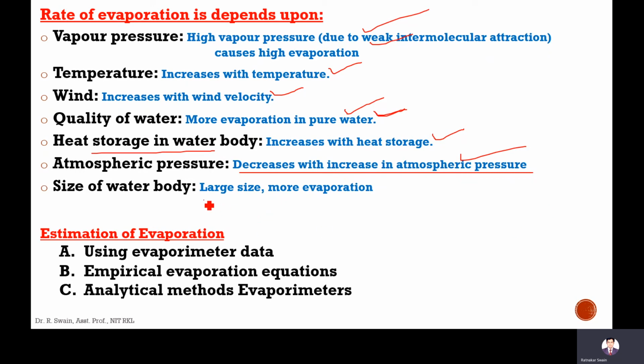Next is the size of the water body. If the water body is large, more surface is open to the atmosphere and there will be more evaporation. Therefore, deeper reservoirs are preferred over wider reservoirs to reduce evaporation.